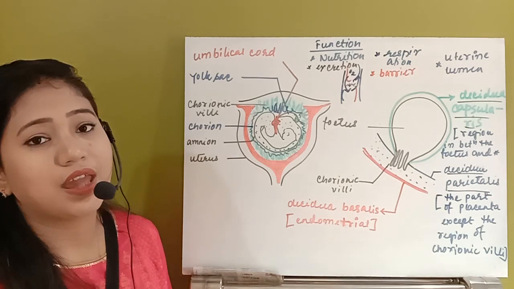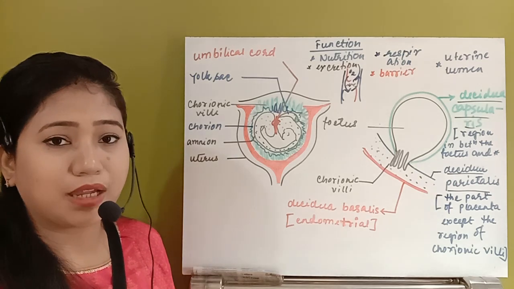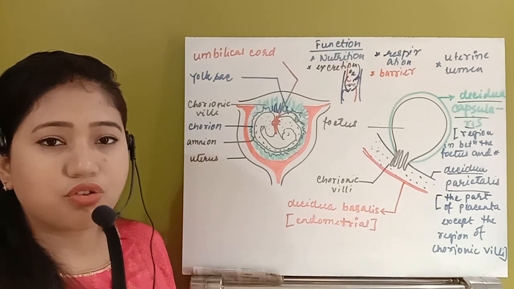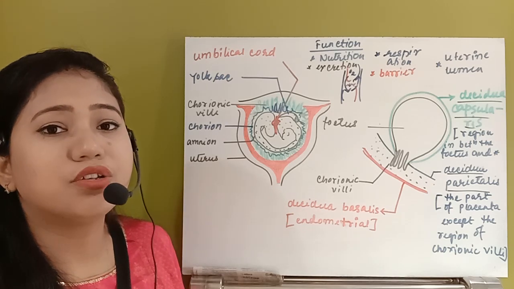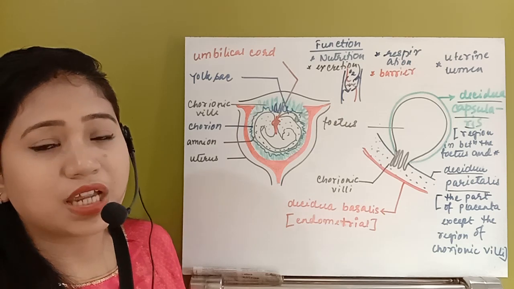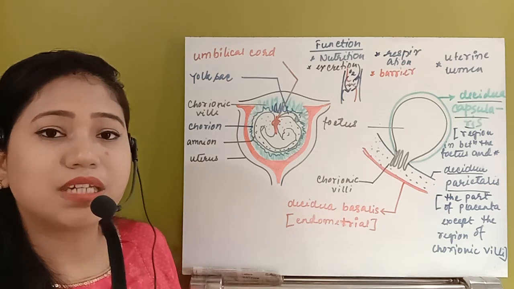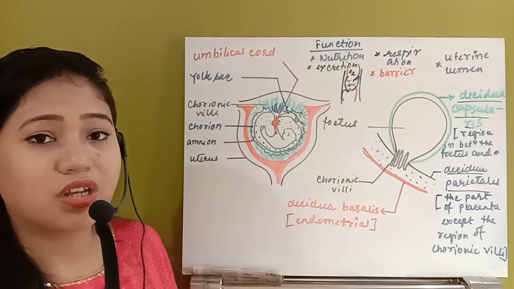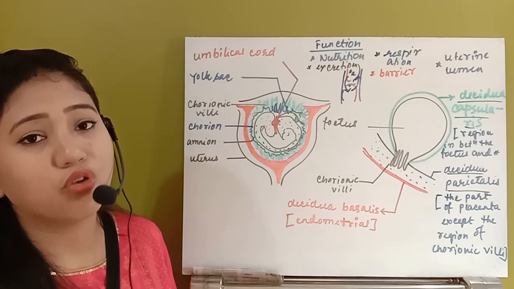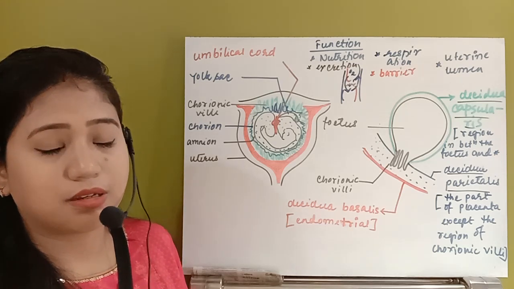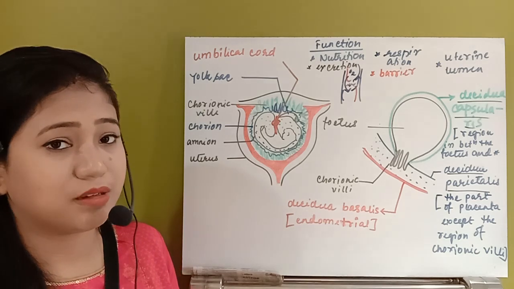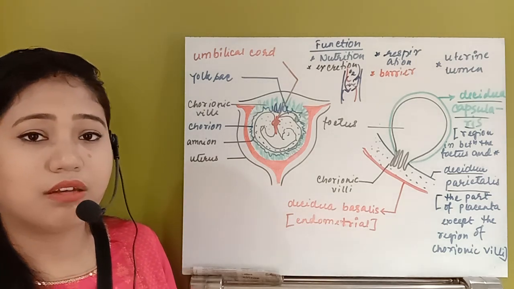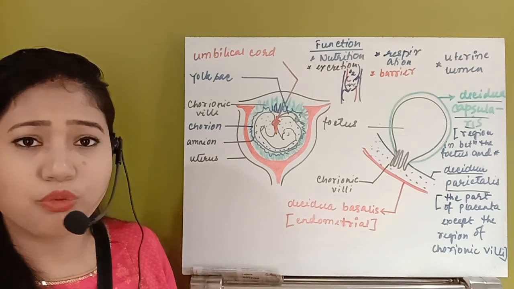But we also have a problem: some micro pathogens and particles are not stopped by the placenta. Sometimes viruses will not be stopped. So a virus can come from the maternal blood to the fetal blood, like HIV, then rubella virus.